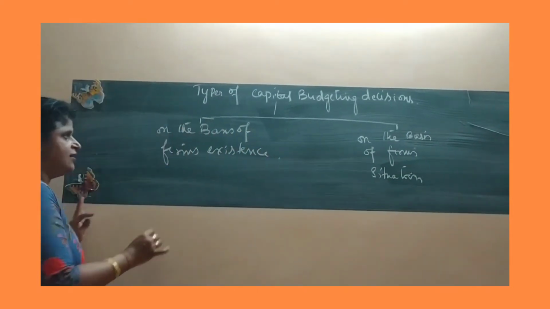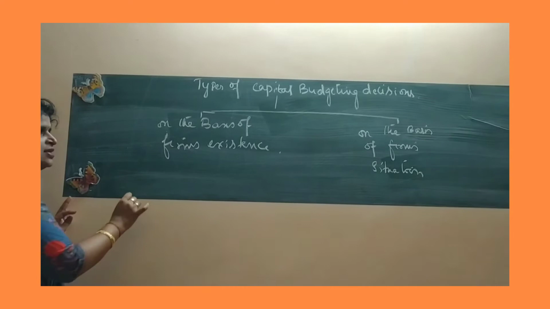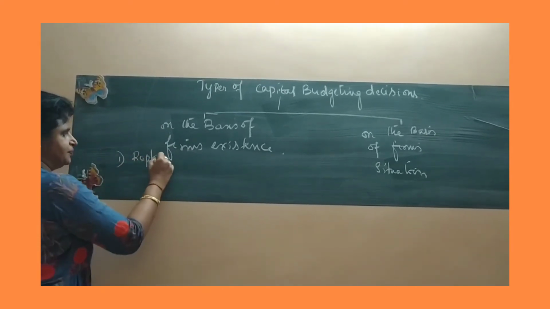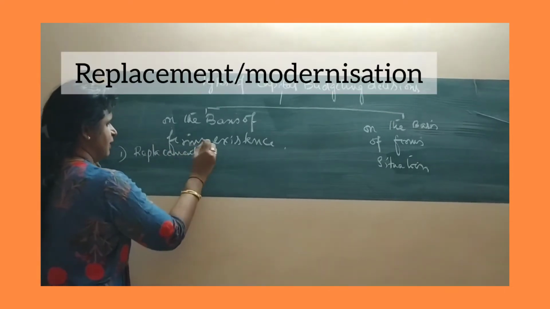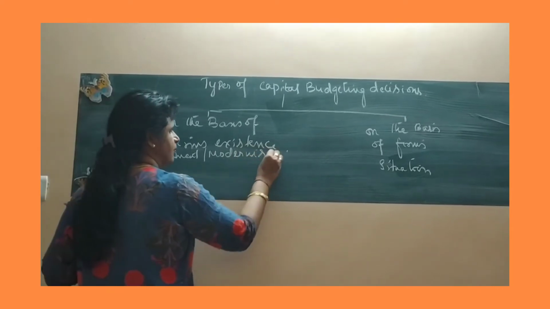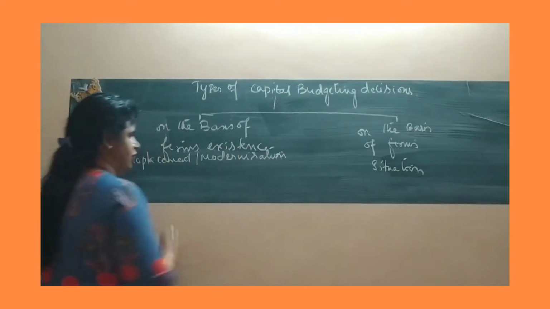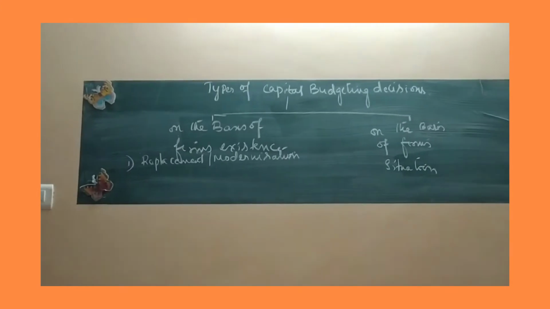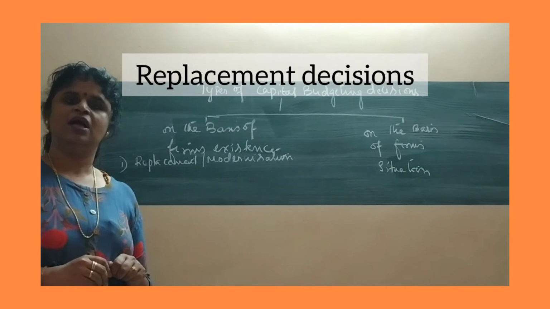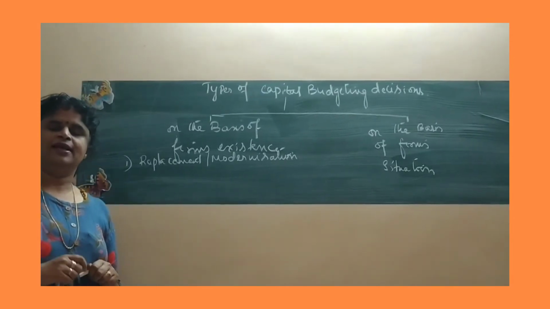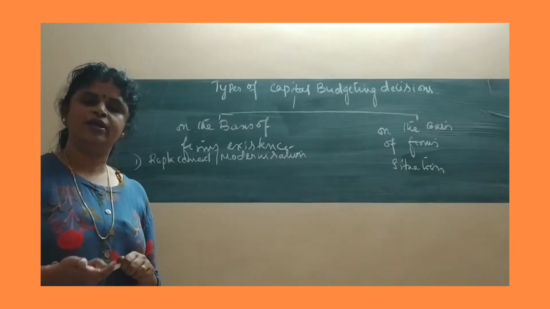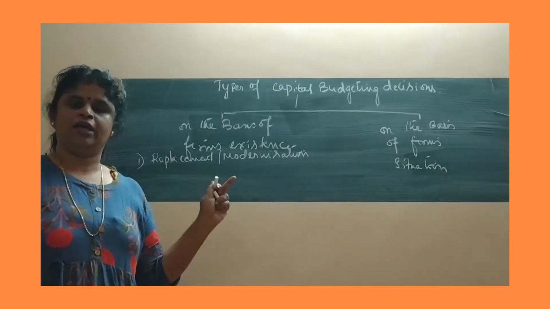Okay, so let's understand the various types of capital budgeting decision under each of them. Number one is replacement / modernization decision. Now, what is meant by replacement decision? Replacement decision is a decision taken to replace one of the assets in the organization. It is a decision taken to replace one of the plant and machinery which has already completed its economic life.